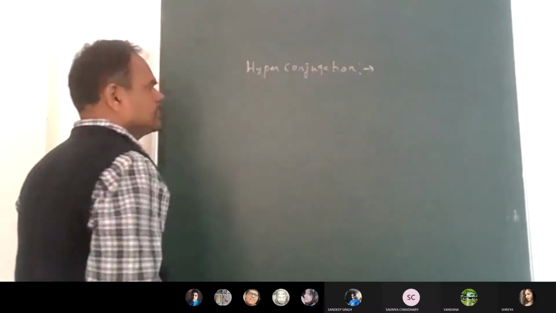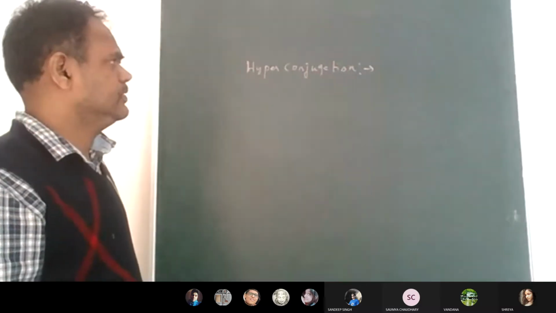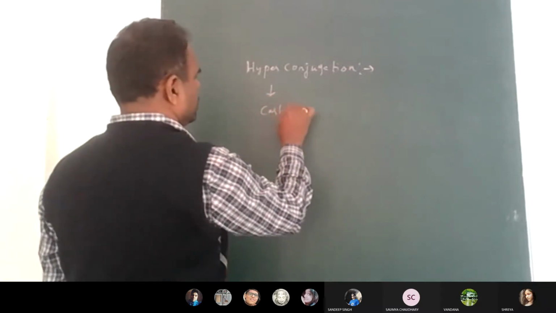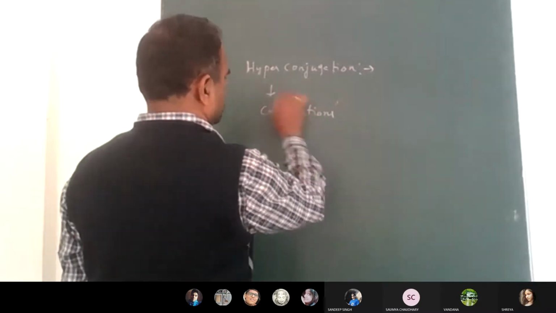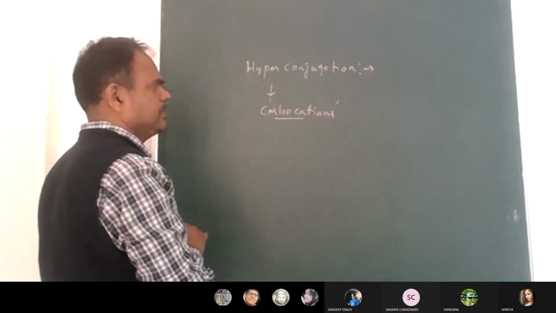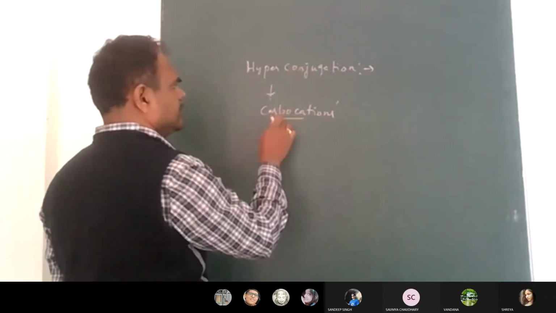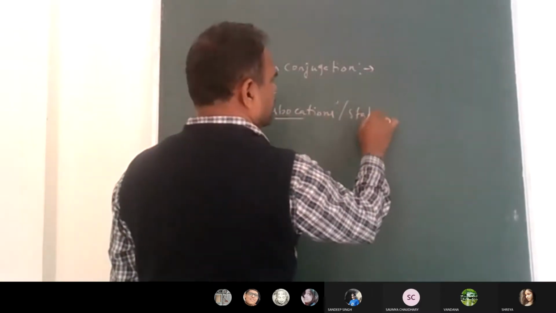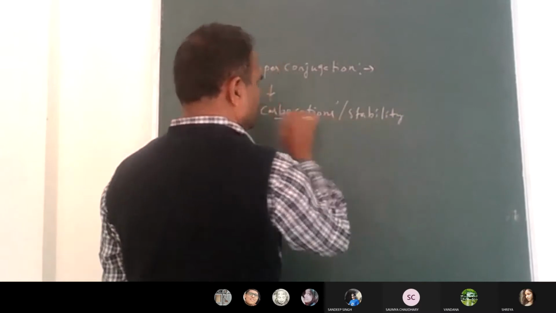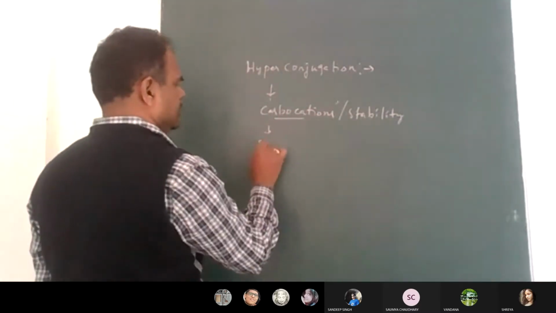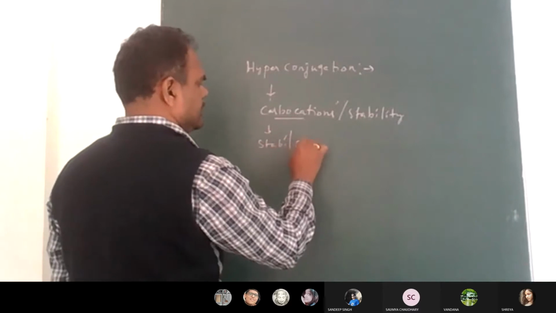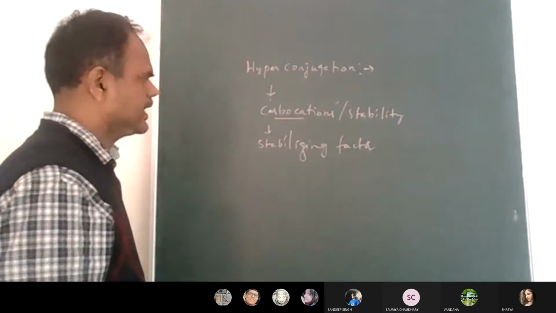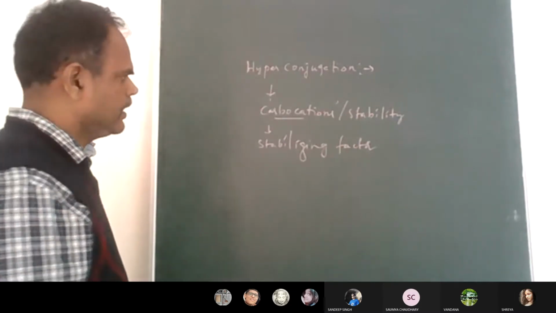So what does hyperconjugation mean? Hyperconjugation is one special phenomenon of carbocations. Carbocations will exhibit the hyperconjugation phenomenon. Hyperconjugation is useful to explain the stability of carbocations. It is a stabilizing factor, we say. It can help in the stability of the carbocation.